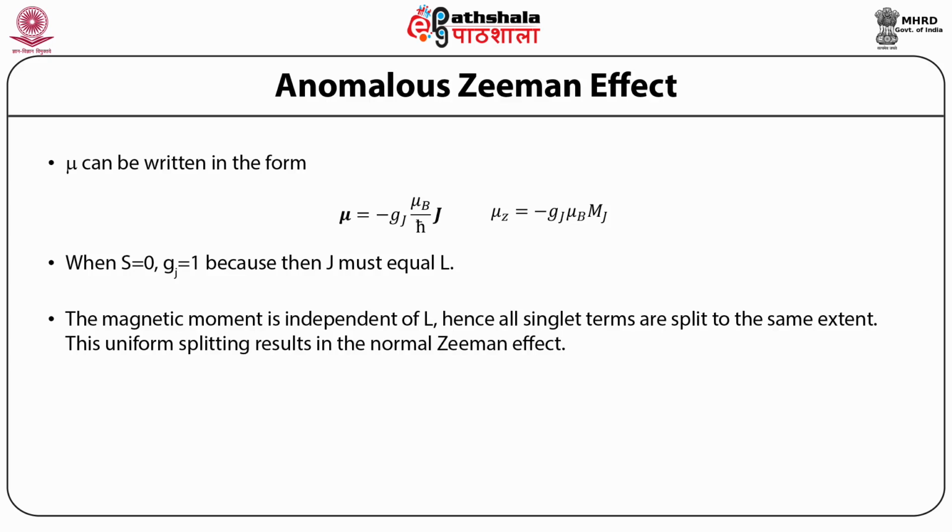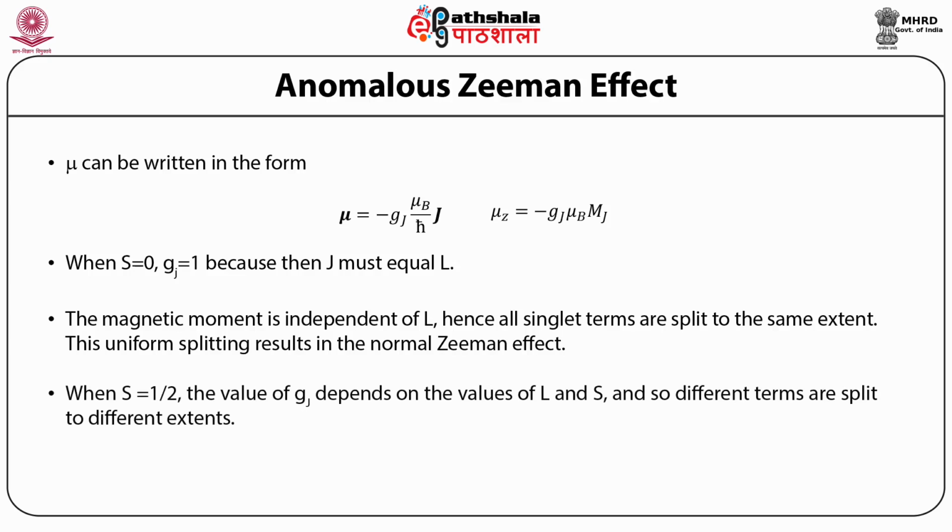This uniform splitting results in the normal Zeeman effect. When S is equal to 1/2, the value of g_J depends on the value of L and S, and so different terms are split to different extents, as shown in the figure on the next slide.